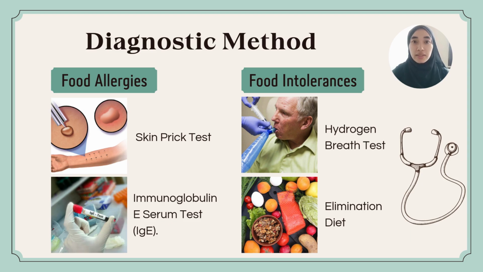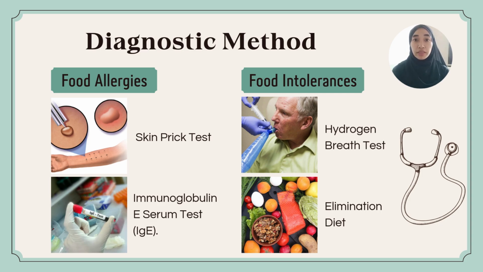The second is the IgE serum test, a blood test that measures the levels of immunoglobulin E antibodies which the immune system produces in response to specific allergens. This test is particularly useful when skin testing is not possible due to skin conditions or high sensitivity. The results help determine the severity and type of allergy, guiding appropriate treatment and management.